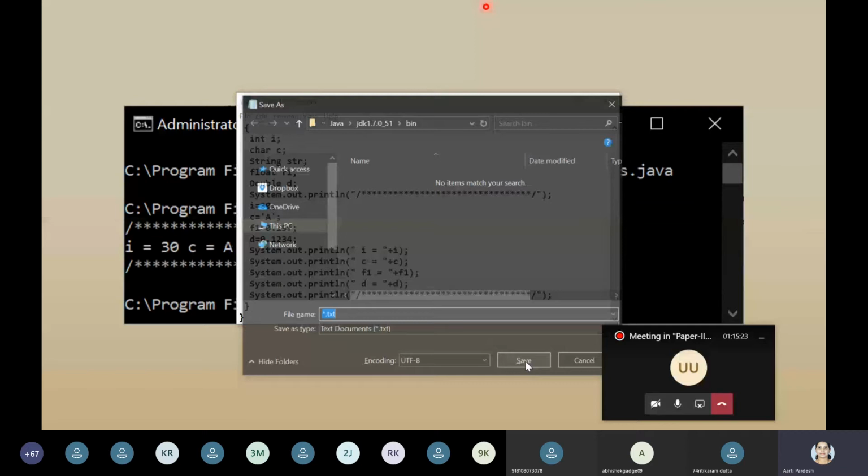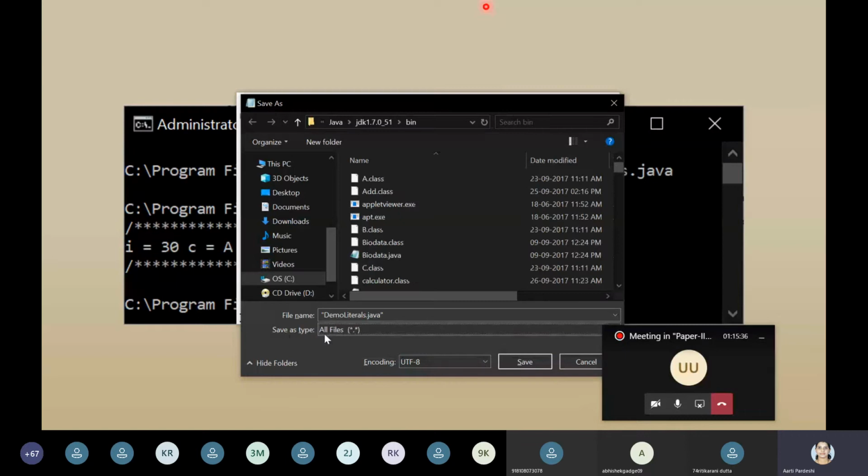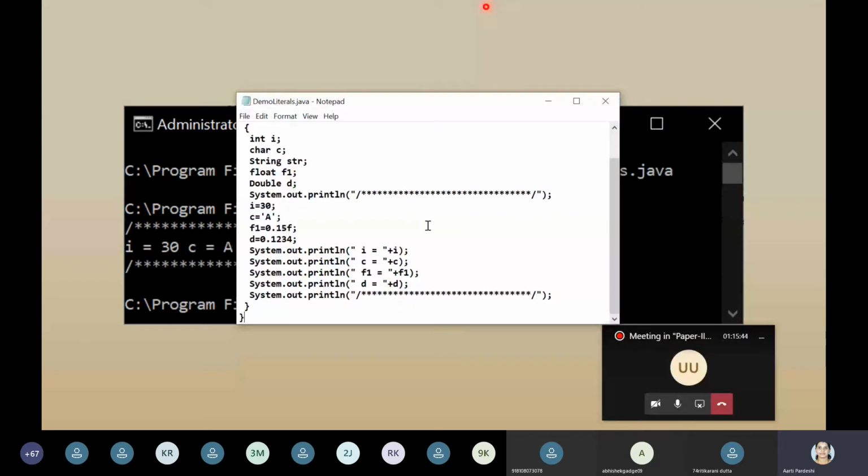Now we are in the JDK bin. The name is demo literals.java. Mention it in double quotes. Once you mention it in double quotes, even if the save as type is not set to all files, it's okay. Now click on save. It already exists. Do you want to replace it? Yes. Now it is saved successfully.